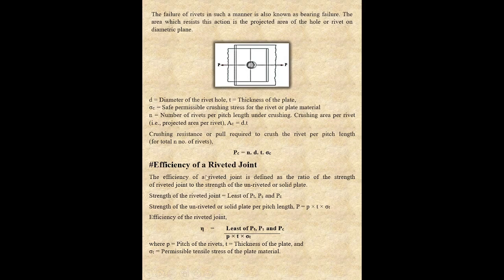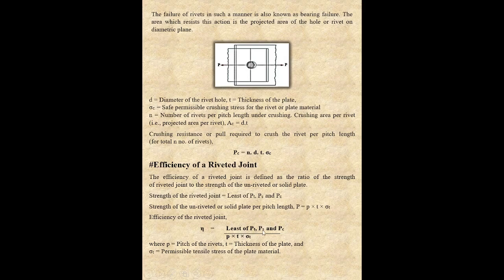We can also discuss the efficiency of a riveted joint. Basically, efficiency of the riveted joint is the ratio of the least of PT, PS and PC to the strength of the unriveted plate or solid plate. I can say that eta is equal to the least of PT, PS and PC. It means whichever one is lower is the reason for the failure. If the value of PT is lower in comparison to PS and PC, then that riveted joint will fail due to tearing.